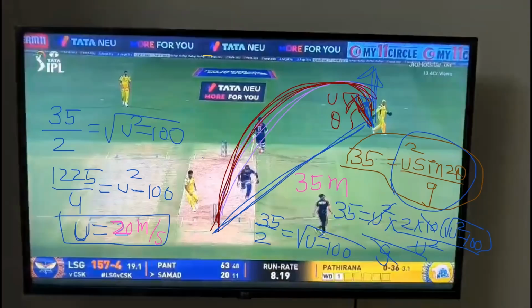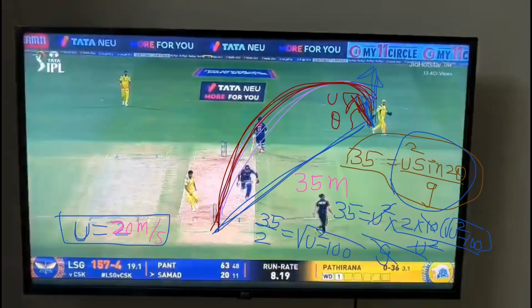And if you want to find the angle, sin theta equal to how much? Angle is also very important, correct or not? If you don't throw at a certain angle, what will happen? You might not reach the range. So it has to be properly thrown. So time equal to 2u sin theta by g.